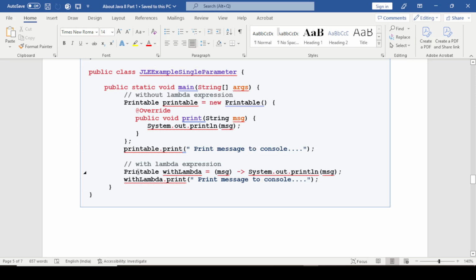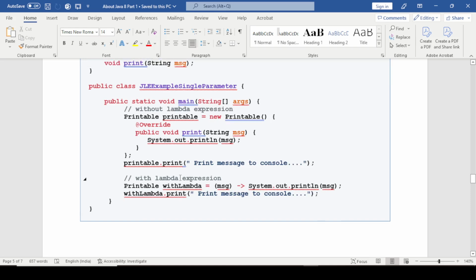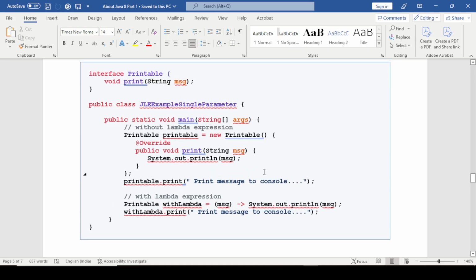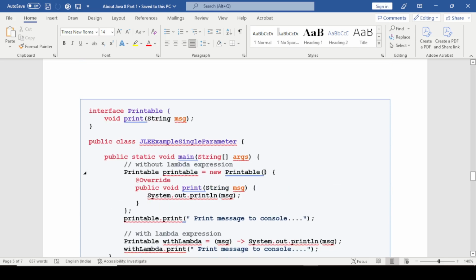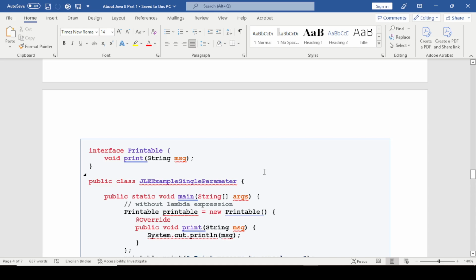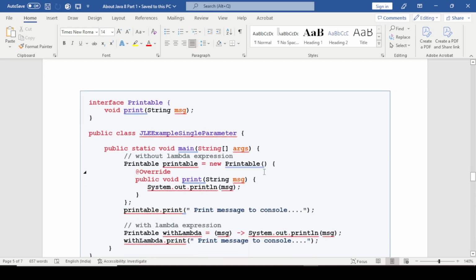Here we write the Printable object and pass the message, and after that the statement is complete, and it prints on the console line. So this is the relationship between functional programming and lambda expression.